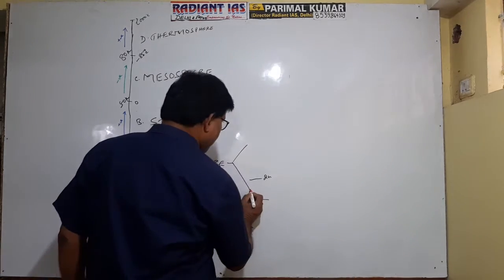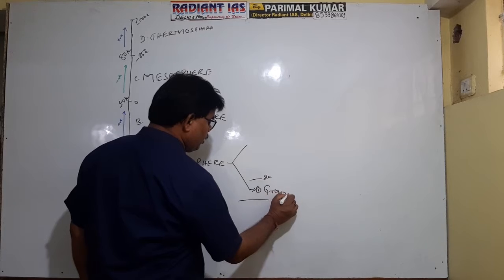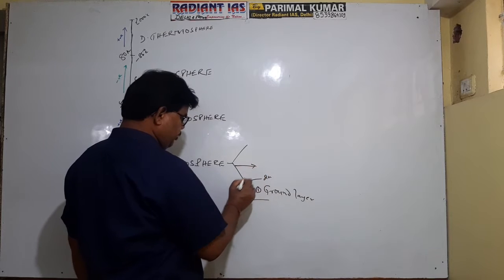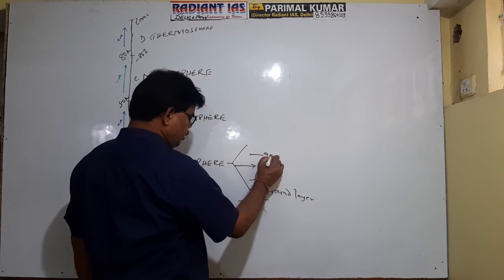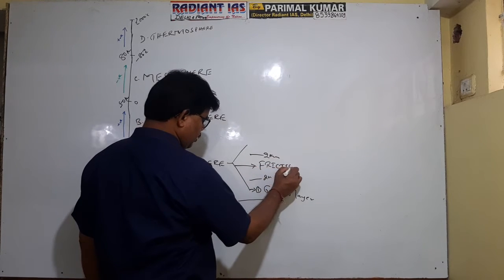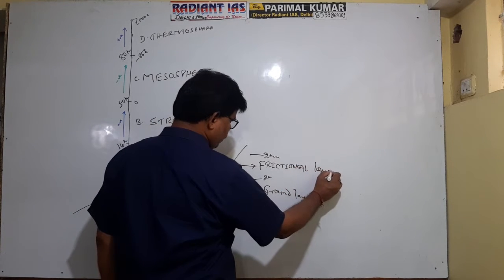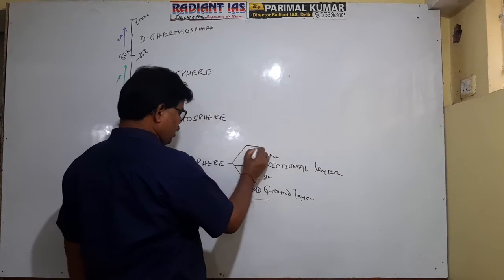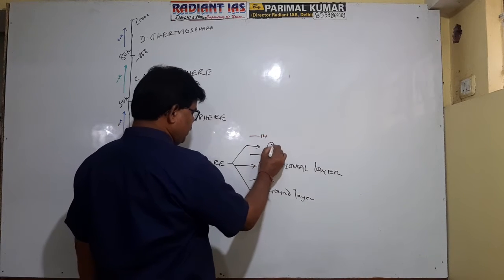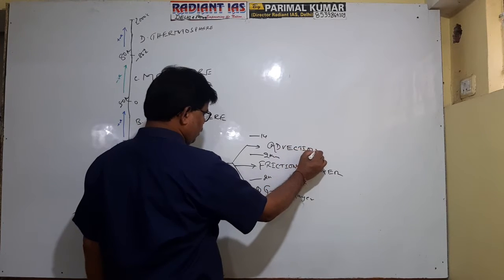This first sublayer is referred to as the ground layer. This is the second zone, which extends between 2 meters to 2 kilometers. This is the frictional layer. And this is the third layer, which extends from 2 kilometers to 14 kilometers. This is the advection layer.